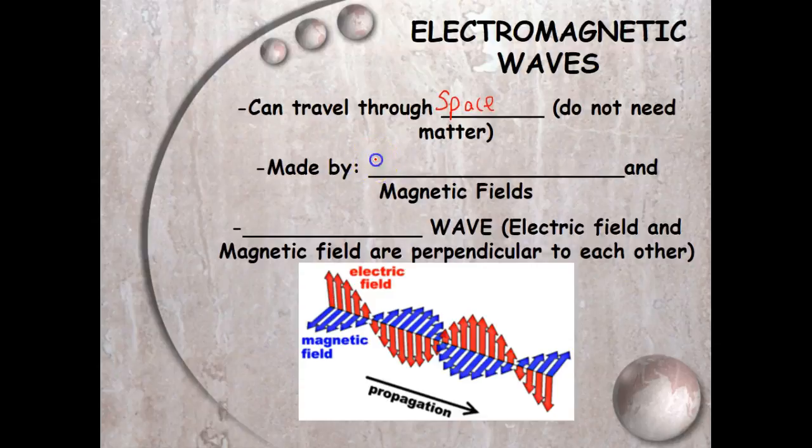Okay, they're made by vibrating electric charges, which we'll get into in the next unit. And they are transverse waves, which you remember is like the up and down motion. Okay, so the electric field and magnetic field are perpendicular to each other. So you can see how perpendicular just means one's up and one's down like that, and they kind of alternate. Okay, this is more just a conceptual thing.